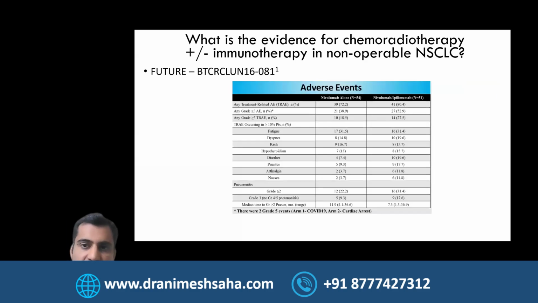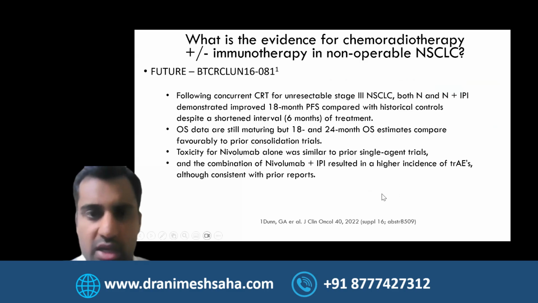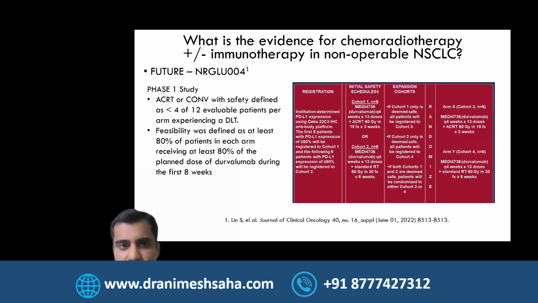The initial results, again, immunotherapy offered in combination with ipi-nivo had slightly more toxicity, but pretty similar to the data we have for ipi-nivo in the metastatic setting. Obviously, it was a little bit lower with nivo alone. Just to summarize this study, after 18 months, the PFS improved to 18 months, which was better. Overall survival was quite comparable to the prior consolidation trials. The toxicity was again similar. As I discussed, it was a little bit more in the ipi-nivo arm.